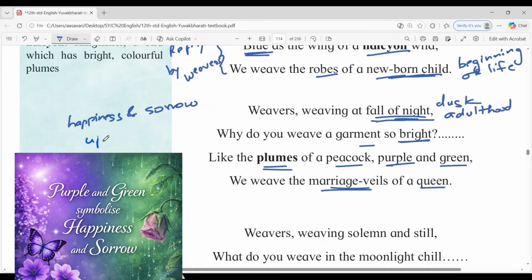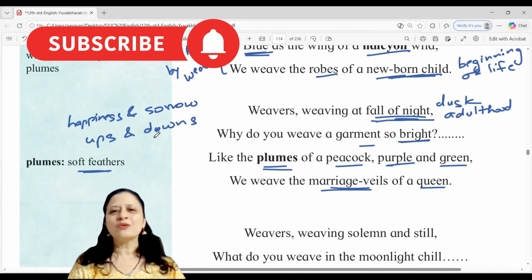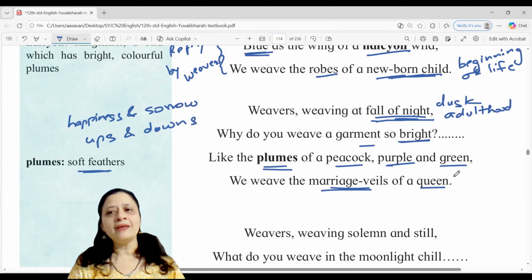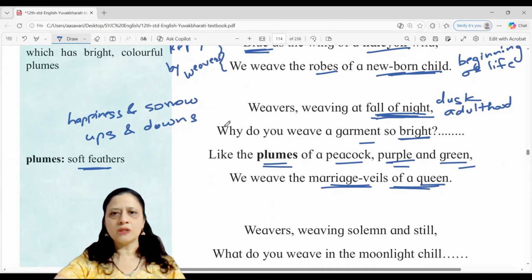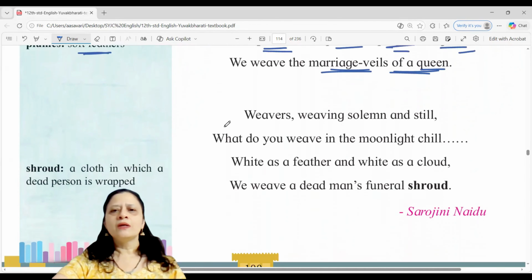It also represents the ups and downs of life. Okay, the two colors, purple and green, ups and downs of life. So there will always be times when things are going very well, she is so happy, and there will also be times of sorrow, right? So this is a representation of the two colors chosen, purple and green. Okay, moving on to the third one. Again, the same pattern of stanza.